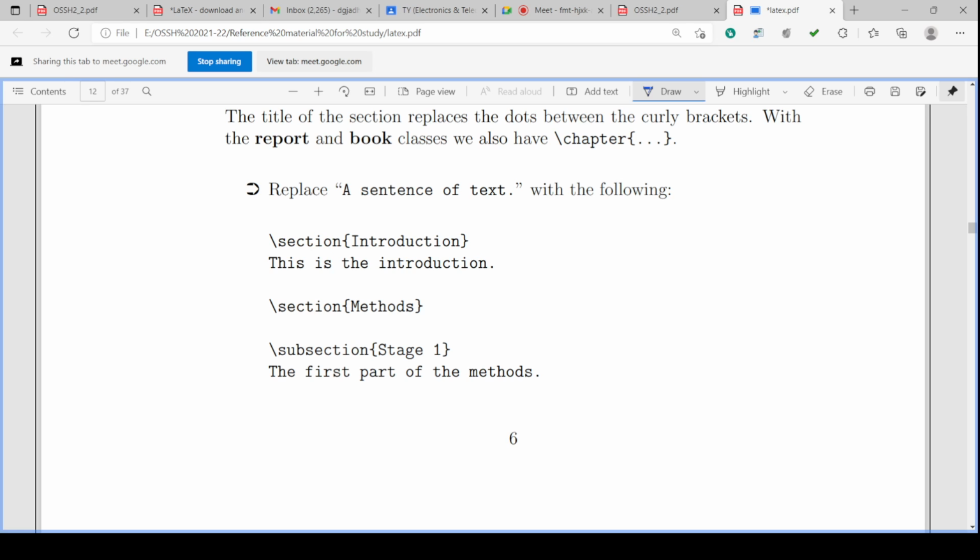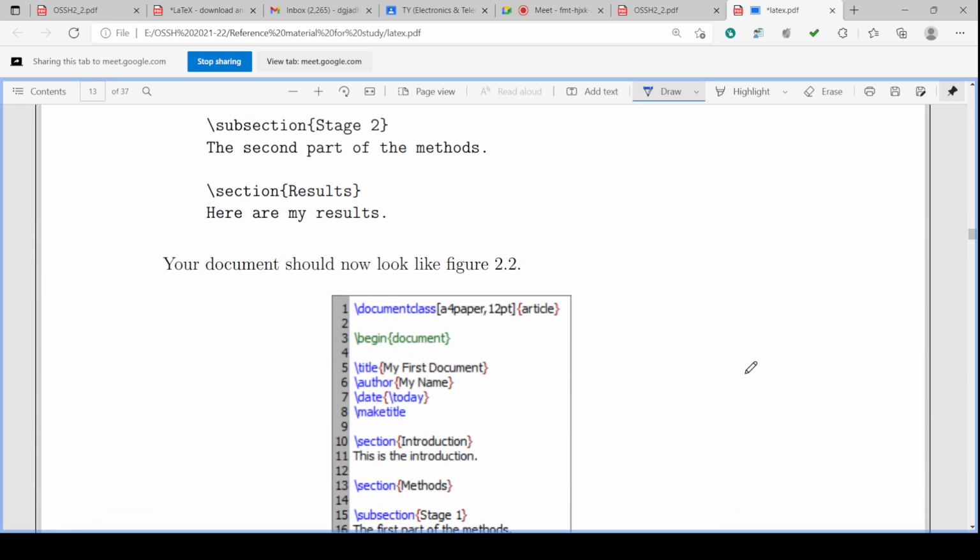The first section is named Introduction, and this is the plain text under it. Then \section{Methods}, and then \subsection, the first part of the methods. Section will be there, subsection will be there, so in this way there is the sentence text.